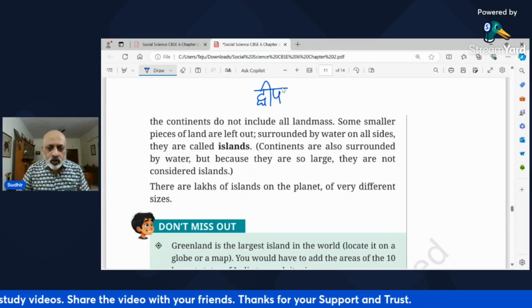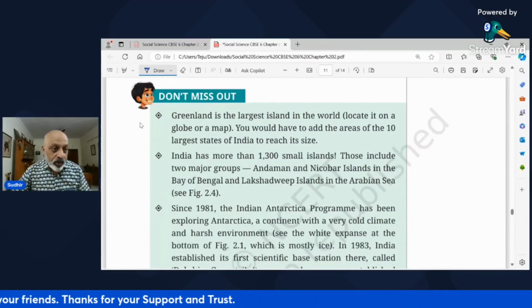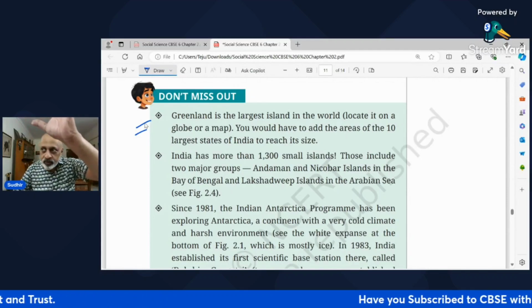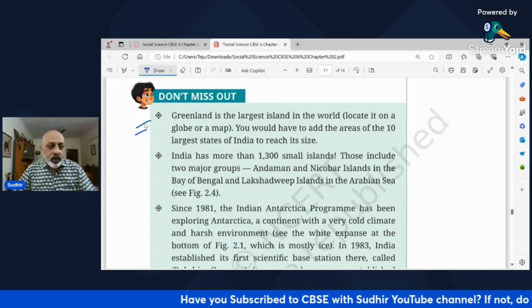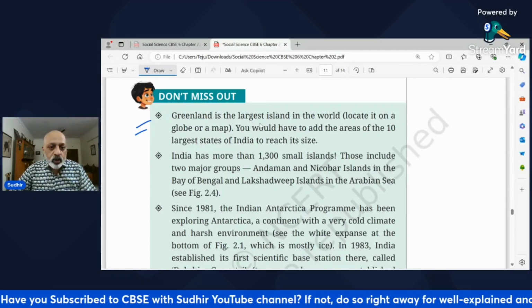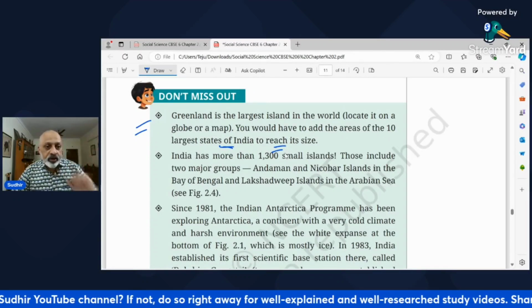There are lakhs of islands on the planet of different sizes. The largest one is Greenland. Okay, जिसको कि मैंने दिखाया था. It is to the right of North America, and Europe comes on this side. So I showed it right at the beginning. So Greenland is the largest island in the world. And you have to add the areas of 10 largest states of India to reach the size of Greenland.